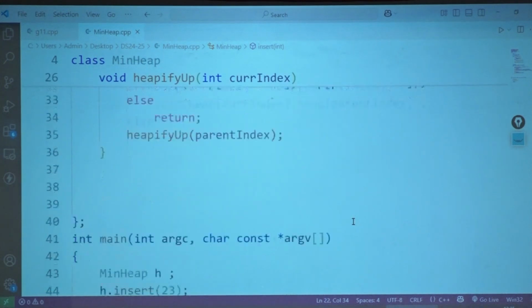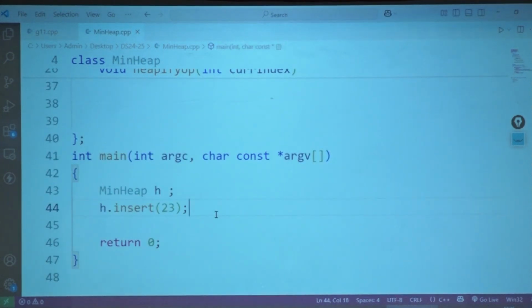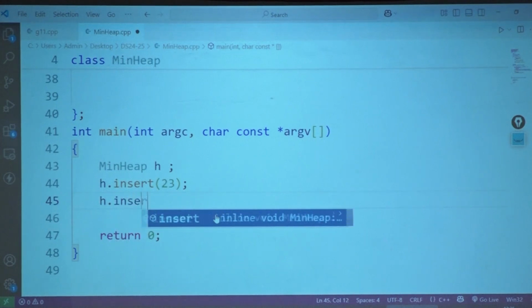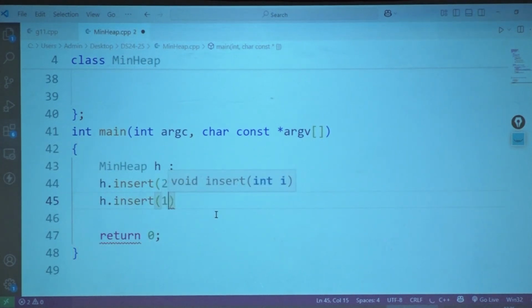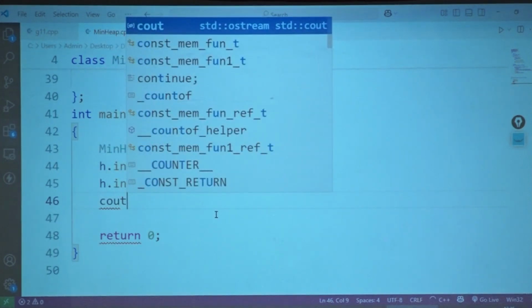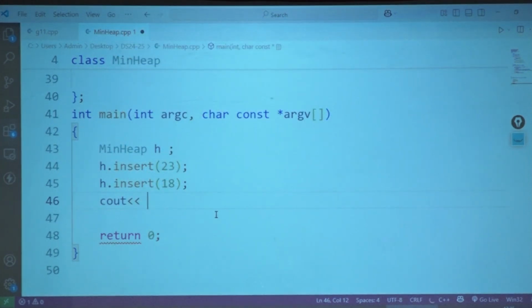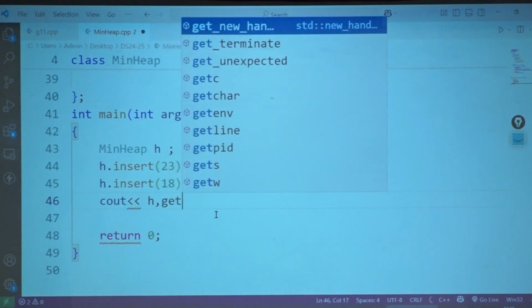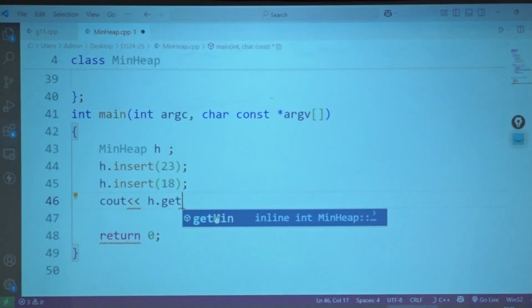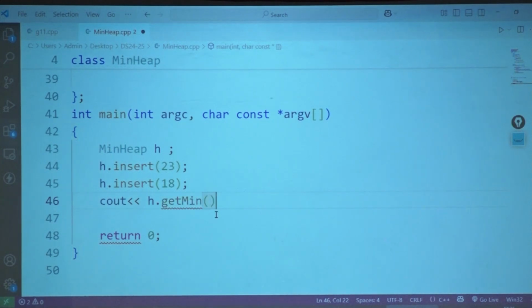We saw our heapify, and now I am going to say h dot insert 18. After that, after inserting this, I am going to say h dot get minimum.